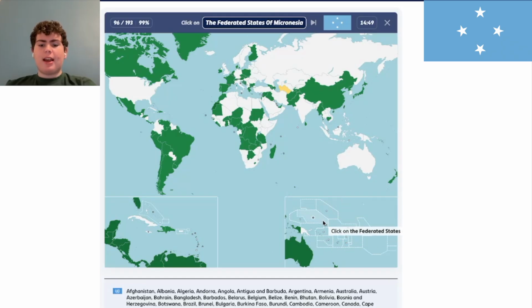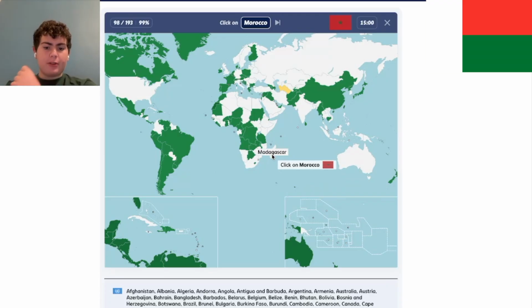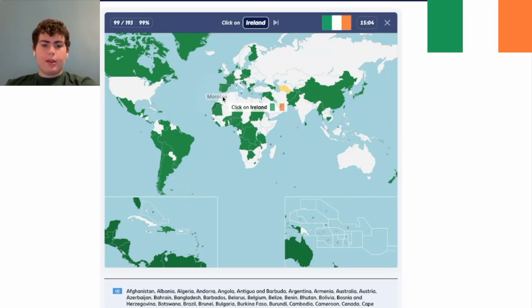Micronesia is one of these island countries. If I'm not wrong, I think it's this one. Yes. Okay, great. Madagascar is an island country off of Africa. It's right here. Morocco is up here, and there's the Strait of Gibraltar right there, which kind of controls the Mediterranean Sea. So Iceland is up here, or Ireland, my apologies. It's right here.